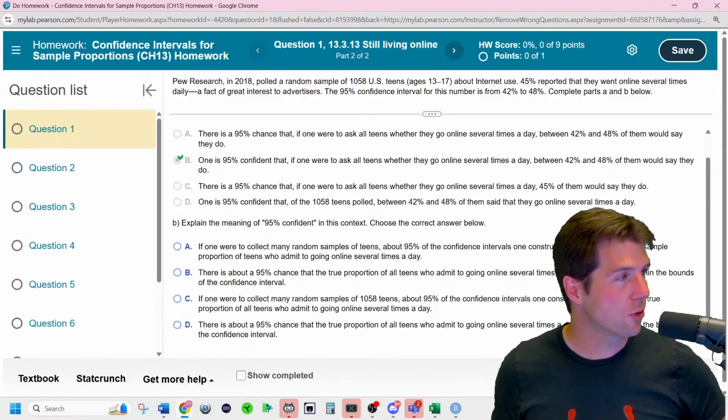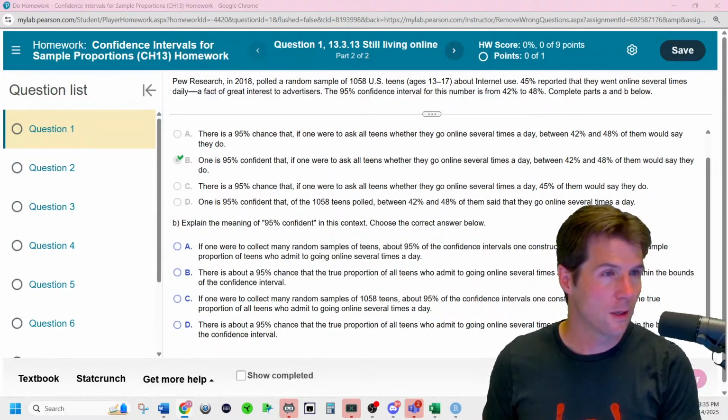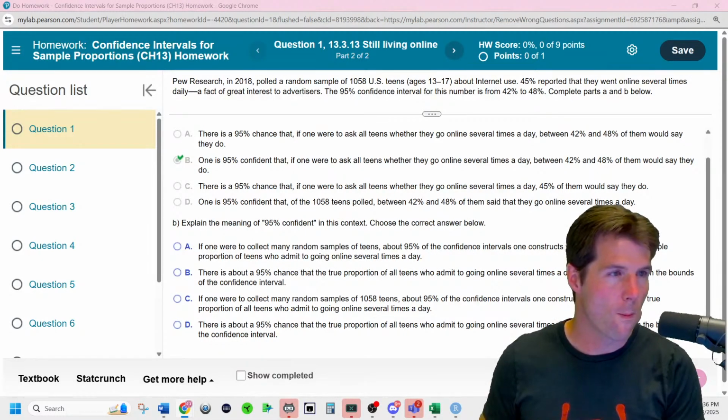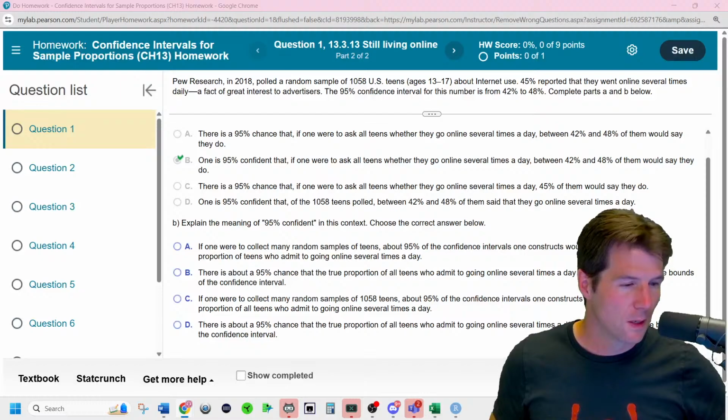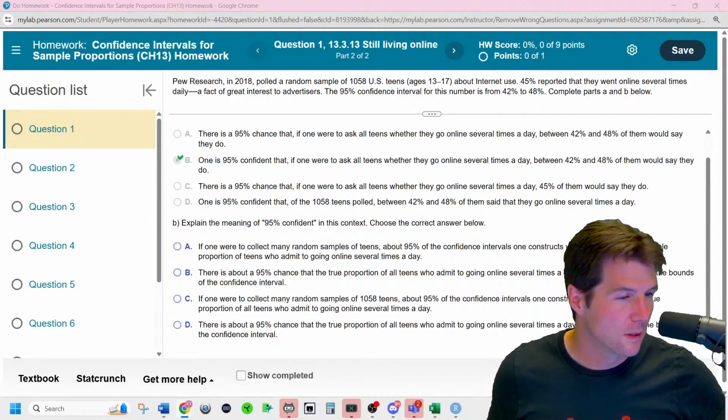This actually goes to, let's go to Seeing Theory. Confidence intervals. I'll show this tomorrow probably. But here we go. That's not it. If I can't find it, then we won't be able to do it. Okay, here we go. Confidence intervals.